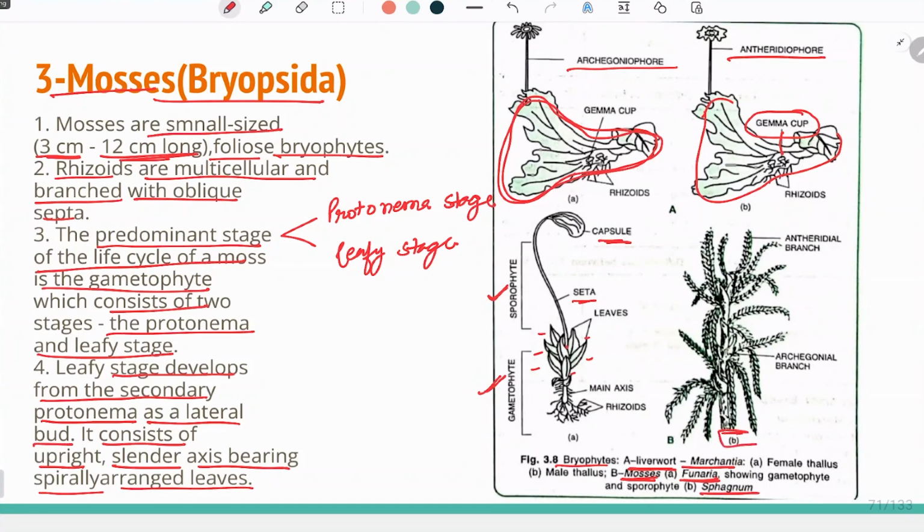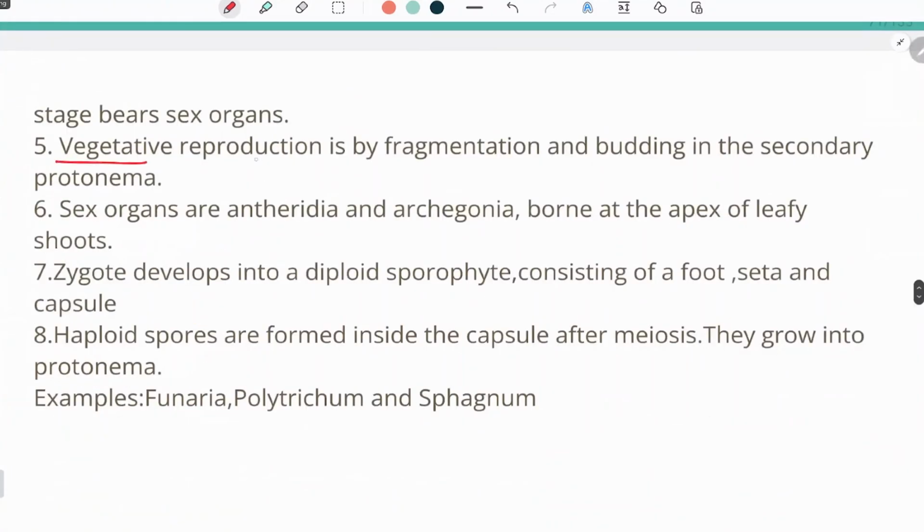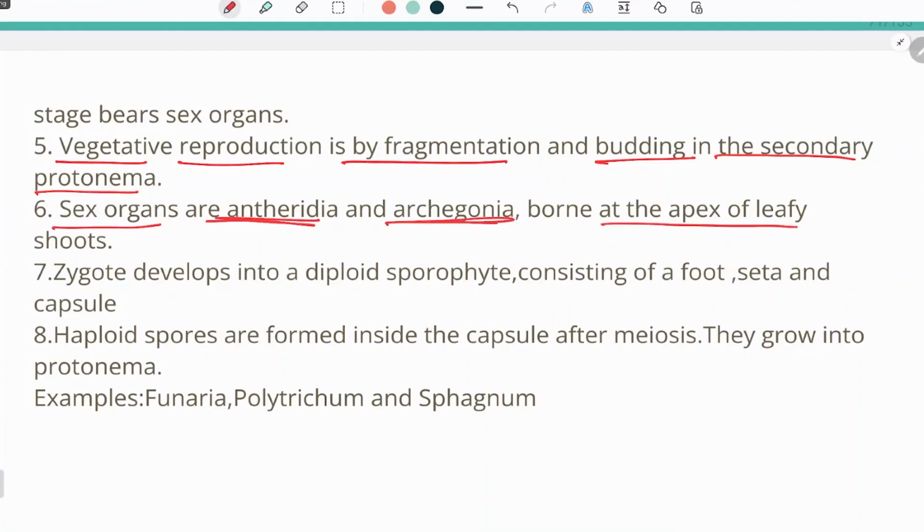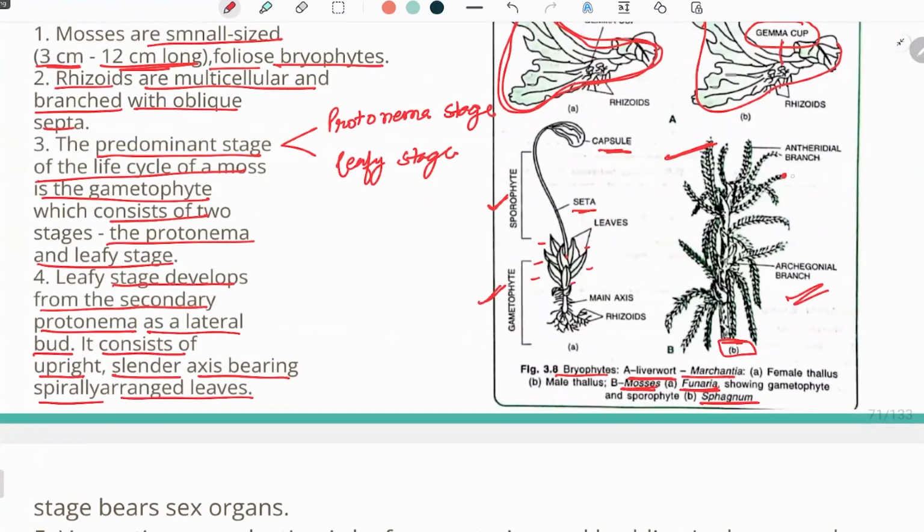Whereas this is the diagram of Sphagnum. It has many branches in which the leaves are spirally arranged. The vegetative reproduction is by fragmentation and budding in the secondary protonema. The sex organs are antheridia and archegonia, found at the apex of the leafy shoot. These are the leafy shoots, on which at the apex there is presence of antheridia and archegonia.